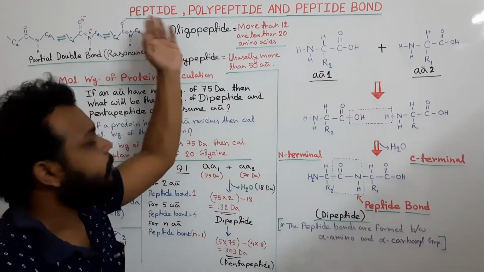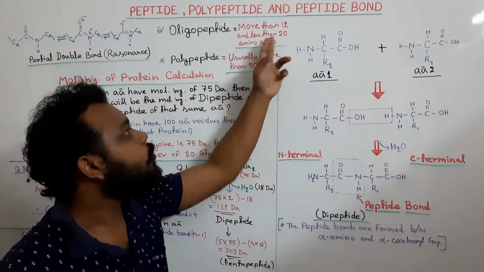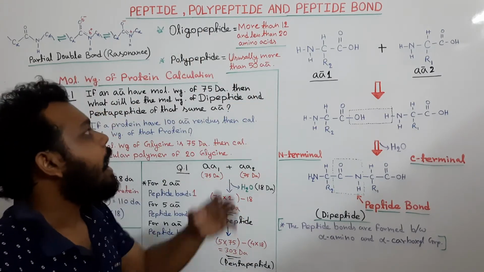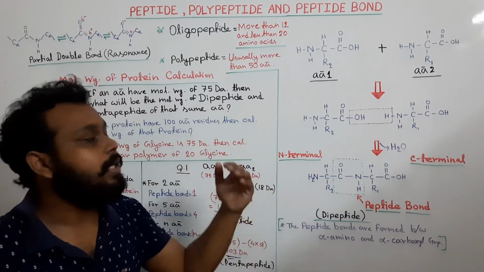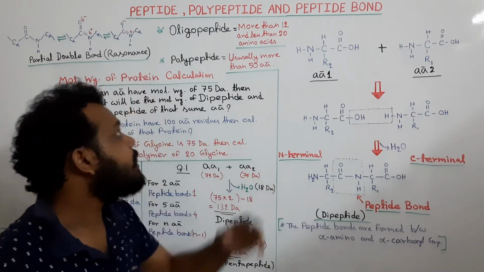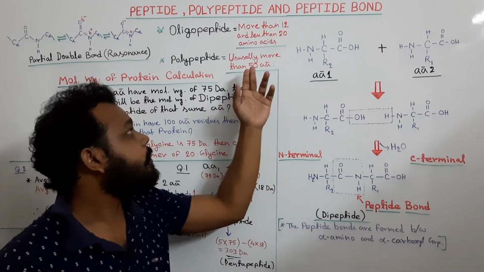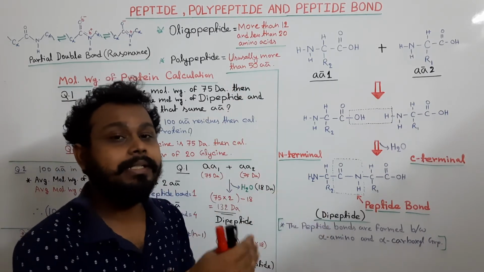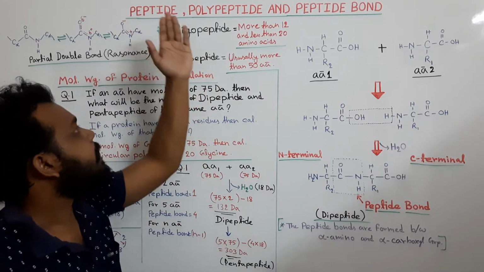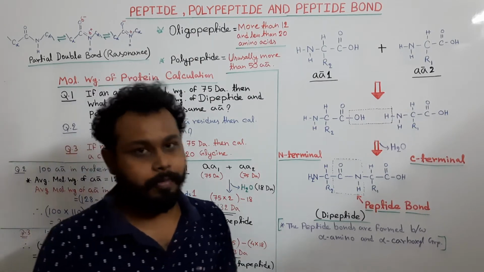Okay. So this is the peptide, and a peptide which contains more than 12 and less than 20 amino acids is known as an oligopeptide. Okay, and a linear peptide chain which contains more than 50 amino acids is known as a polypeptide. All 50 or more amino acids are linked to each other by peptide bonds. Okay. So these are the peptide, oligopeptide and polypeptide, and now we will see how the peptide bond is formed.